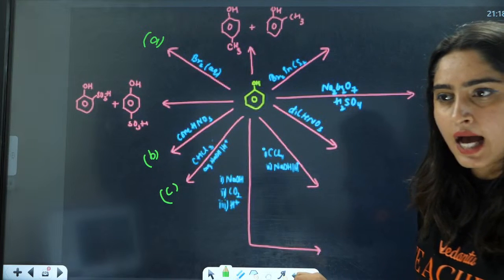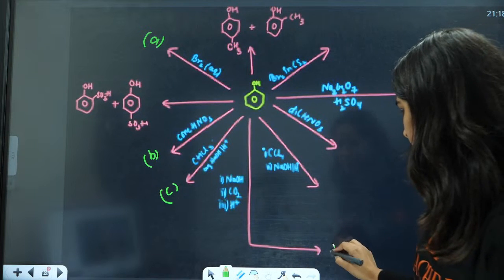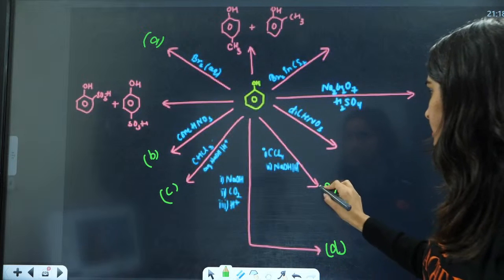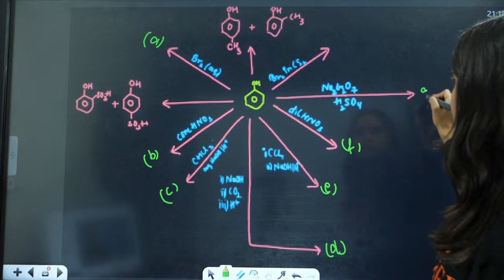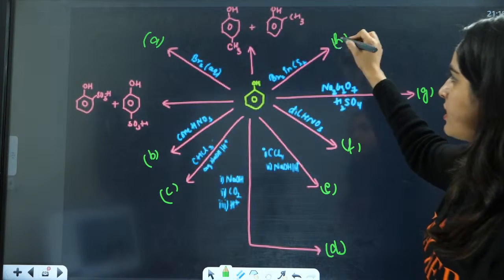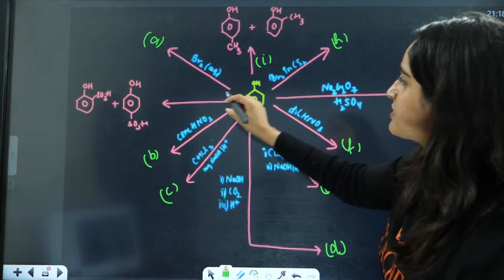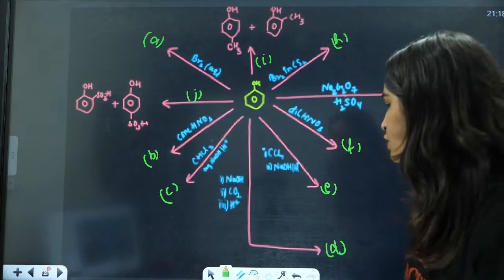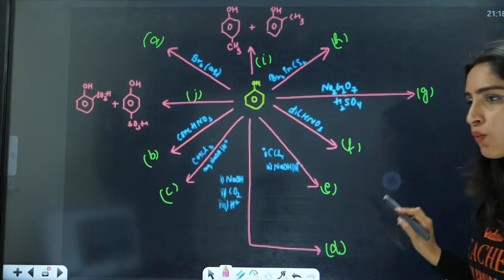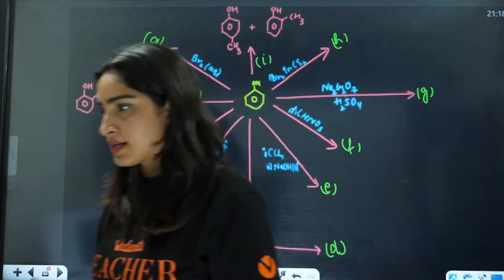Can you see this? Are you able to see this? This is D. This is E. This is F. This is G. This is H. This is I. This is J. Now everybody, let us see the answers to all these questions.